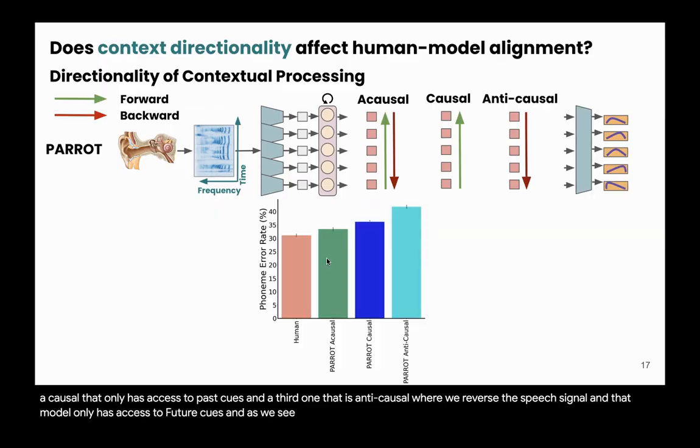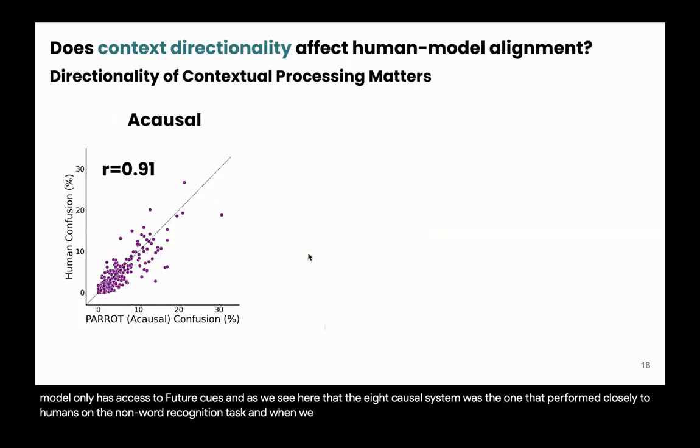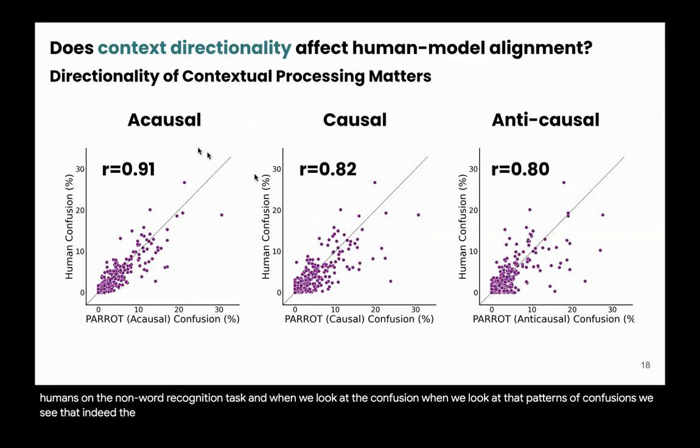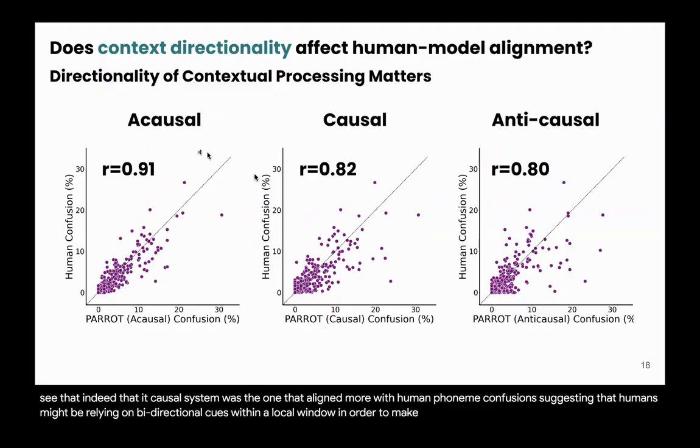And as we see here, the acausal system was the one that performed closely to humans on the non-word recognition task. And when we look at the patterns of confusions, we see that indeed the acausal system was the one that aligned more with human phoneme confusions, suggesting that humans might be relying on bidirectional cues within a local window in order to make predictions about the target sound.